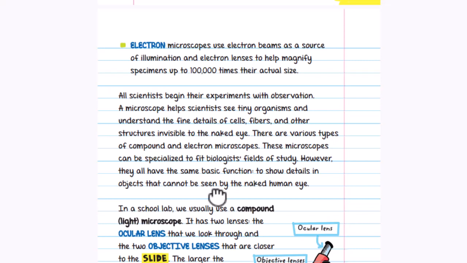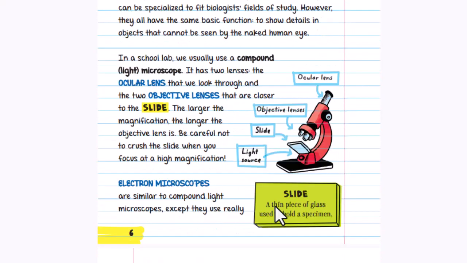All scientists begin their experiments with observation. A microscope helps scientists see tiny organisms and understand the fine detail of cells, fibers, and other structures invisible to the naked eye. There are various types of compound and electron microscopes. These microscopes can be specialized to fit a biologist's field of study. However, they all have the same basic function: to show detail in objects that can't be seen by the naked human eye.